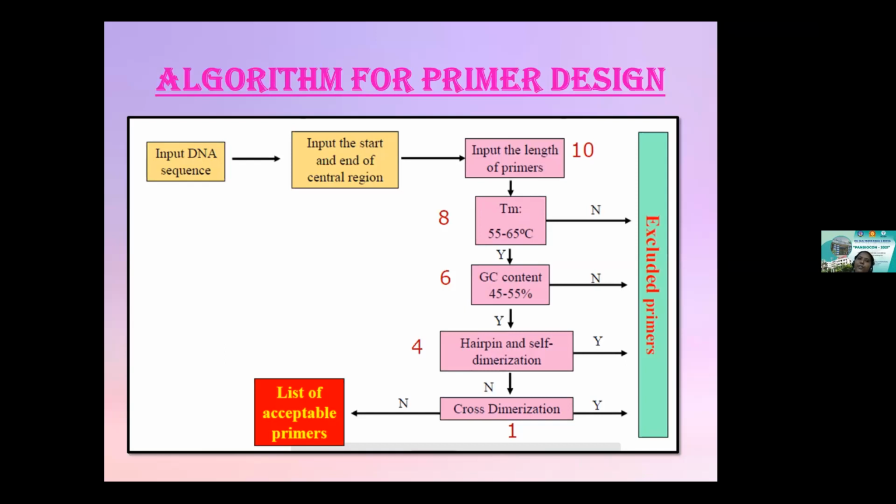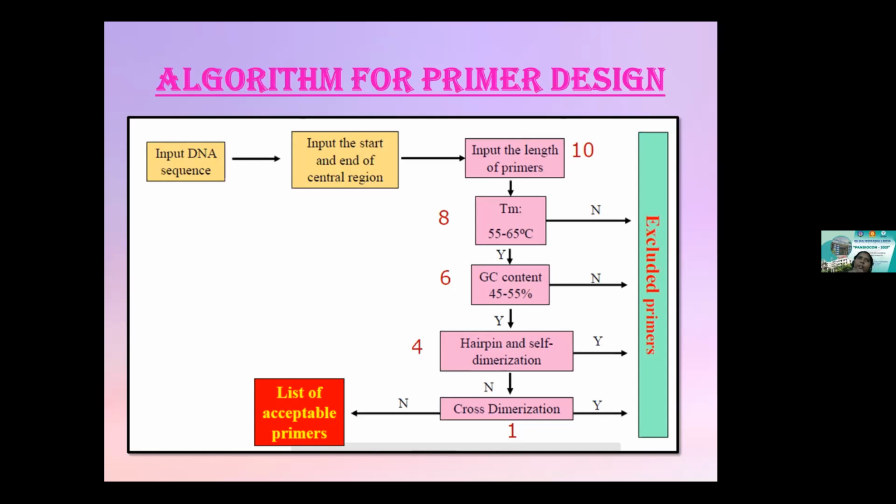That is how you input your DNA sequences, and then input the start and end of the target region. As I told you, PCR is not going to amplify your whole genome. It is going to amplify only your gene of interest, a particular stretch of DNA. So I should give the start and the end.